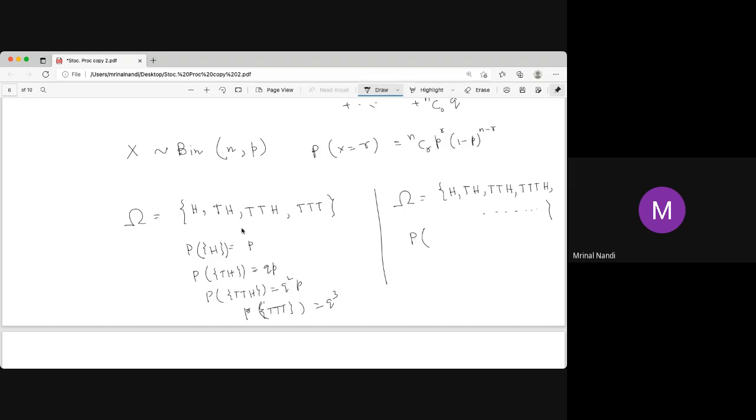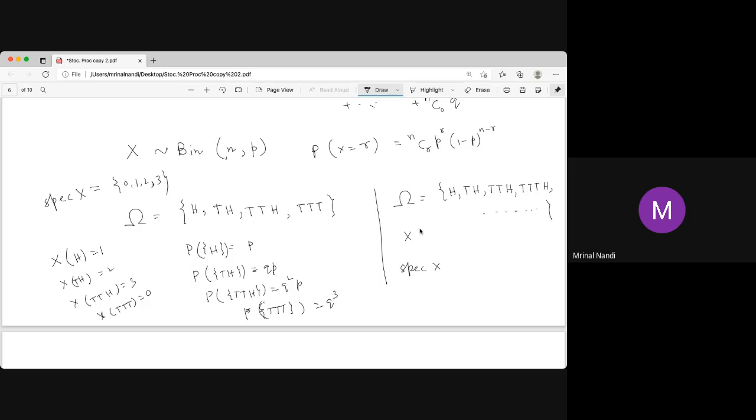By the way, we define the random variable like that. X of H we say is 1, the first time it occurs. X of TH is 2, second time occurs. X of TTH is 3. And X of TTT, there is no head, so it is 0. But here it is not 0. Here the spectrum of X, the range of this function, is just 0, 1, 2, 3. But here, what is the spectrum of X? We define X as the number of times until the first head occurs.